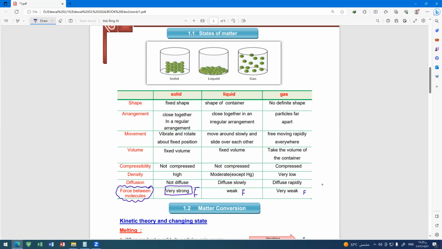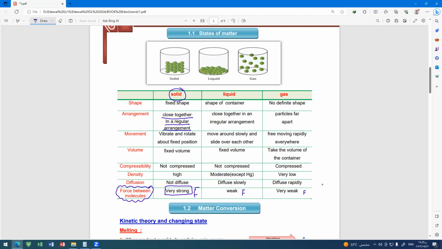What about the distance between the molecules? In the solid state, the distance is very small. In the gas state, the distance is very large. What about the arrangement of molecules? In the solid state, they are close together in a regular arrangement.